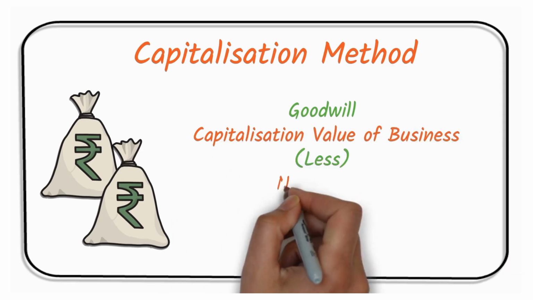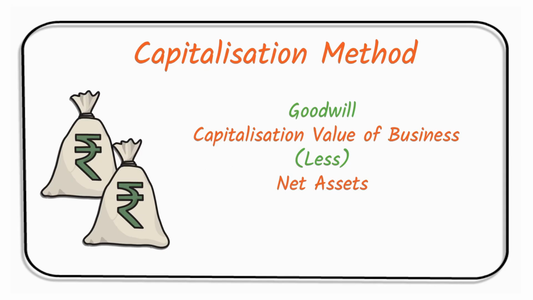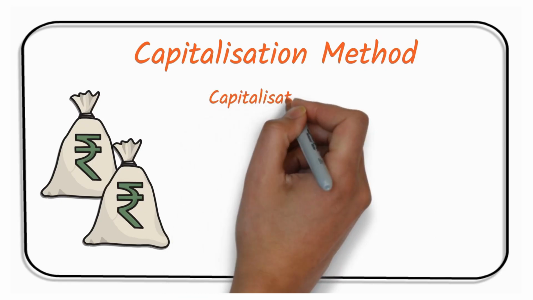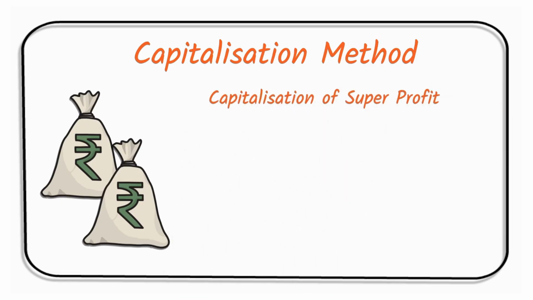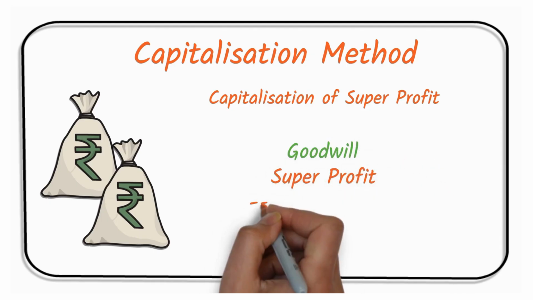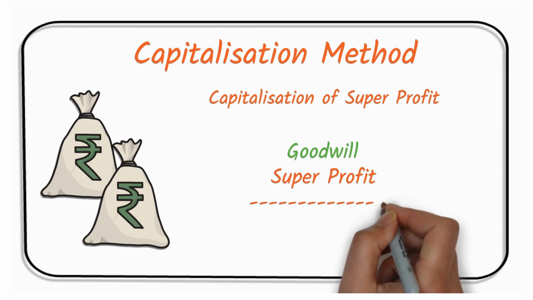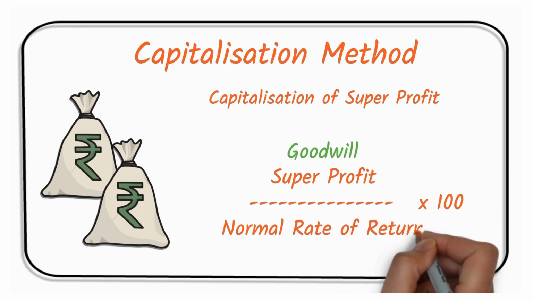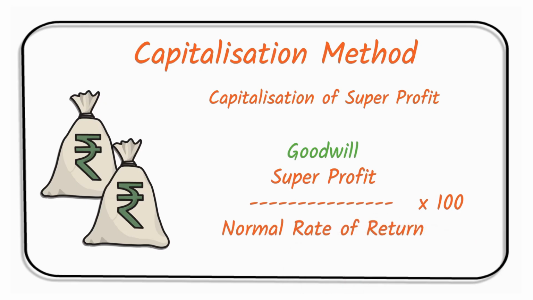From this you deduct the net assets to get the goodwill. The next method under capitalization method is capitalizing of your super profit. We already discussed super profit is the profit you earn more than what you expect. Now getting the super profit and dividing it by the normal rate of return will get you the goodwill under the capitalization of super profit under capitalization method.